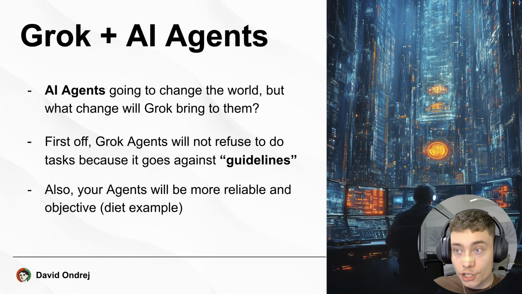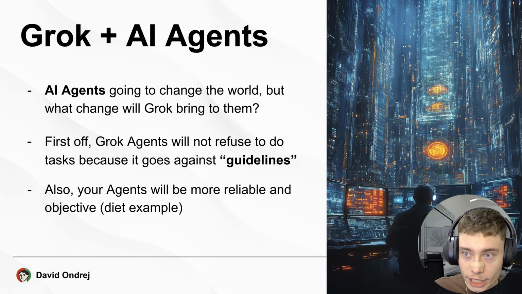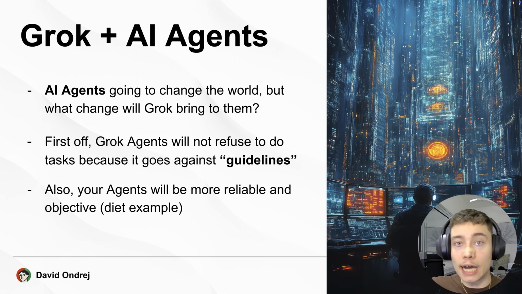Also, your agents will be a lot more reliable and objective, and there is a clear example in diet, for example. So let's say you have an AI agent that creates custom diets. Maybe you're a personal trainer, you have a fitness YouTube channel. Now, if you use, let's say, OpenAI or Claude, it might be biased against meat. It might be like pro-vegan, right? And let's say that has nothing to do with what you're teaching. Well, suddenly your AI agent is not delivering the product that you wanted to deliver.